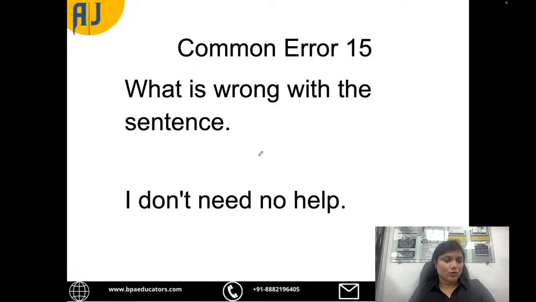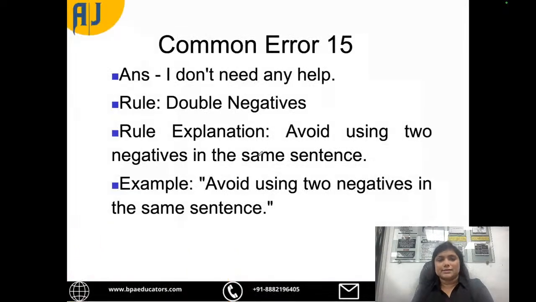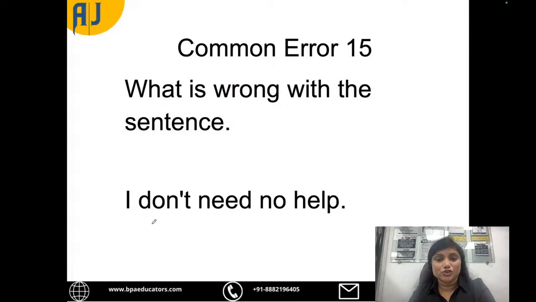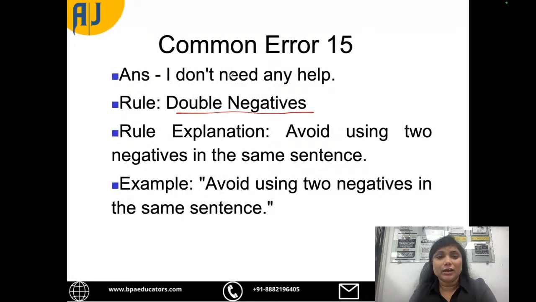Yes, or only help, any help, or any help, or only help. Okay, yes. So double negatives can never be part of any sentence. Avoid using two negatives in the same sentence. So here it is don't and no. So both are negative. So when both are negative, this sentence becomes wrong. So the correct answer would be either I don't need any help, or I need no help. Both are correct. I don't need any help is the most correct form, but I need no help is also okay. So we have to use one negative, right?